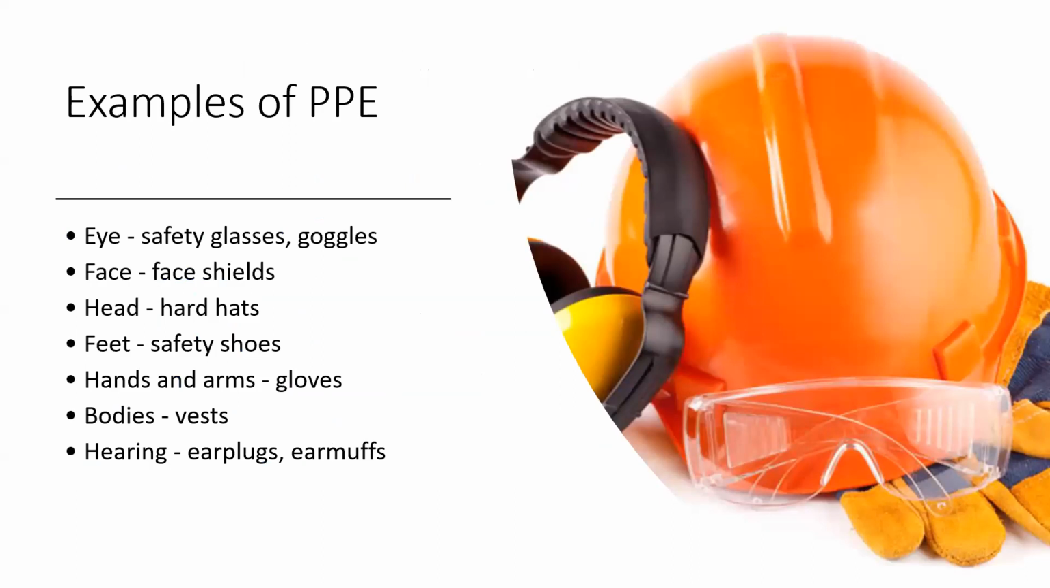The examples of PPEs are, for example, for eye protection we use goggles and safety glasses, and a face shield for face protection. We use hard hats for head protection, safety shoes for our feet, and gloves. There are multiple types of gloves and vests for the body, and for hearing protection we use ear muffs and ear plugs. There are more examples of PPEs as well, but these are the most common.